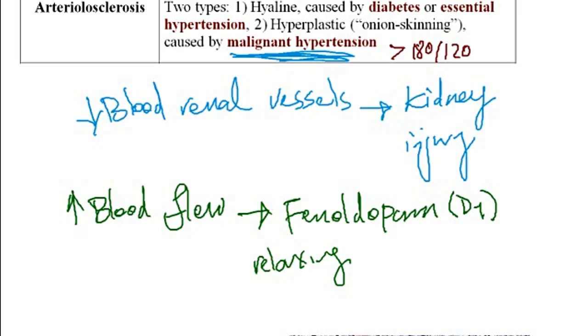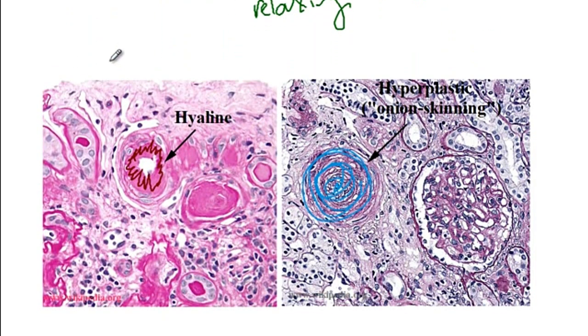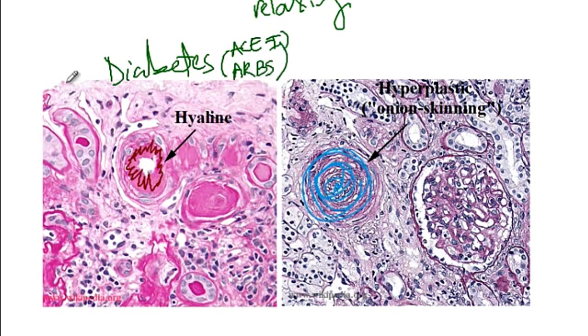So let me quickly summarize what I just discussed here. So with the diabetes, which can cause the hyaline arteriolosclerosis, we will have to provide these patients with the ACE inhibitors or ARBs to help decrease the renal perfusion, and so therefore prevent diabetes-mediated kidney damage.